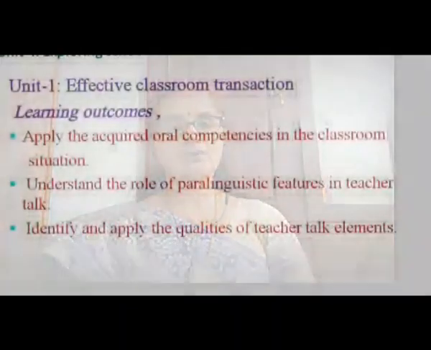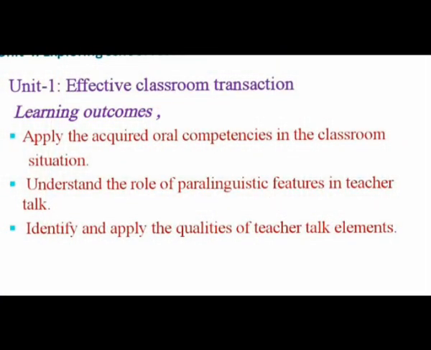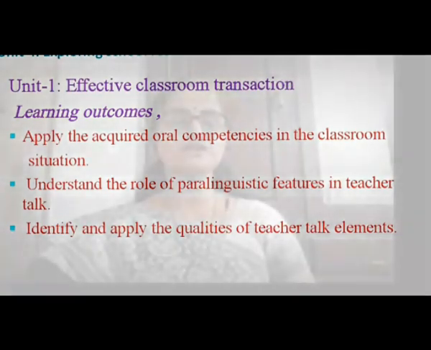The teacher trainees have learned a lot of competencies that can be used in the classroom, and they have developed oral skills. And now it is the time to utilize all the oral techniques they learned in the classroom situation. Next one, understand the role of paralinguistic features in teacher talk. Next one, identify and apply the qualities of teacher talk.